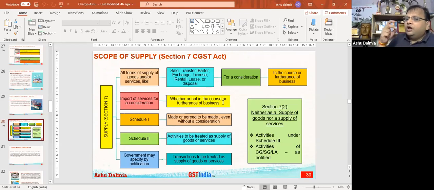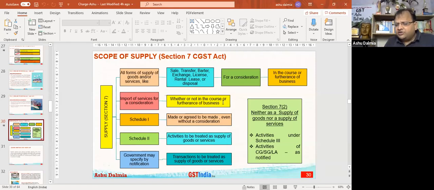Number 2, if a certain transaction is a supply and is specifically given in Schedule 2 as goods or services, we have to treat those transactions as goods or services as defined in Schedule 2, like works contract. We'll take it further. Number 3, in normal parlance, for a particular transaction to be a supply, two things are required. It should be for a consideration and it should be in the course or furtherance of business. It can be sale, barter, exchange, lease, rental, because they have not defined the term supply itself. But if something is for consideration and in furtherance of business, then it will be called supply.